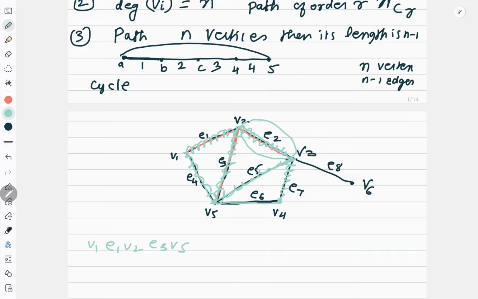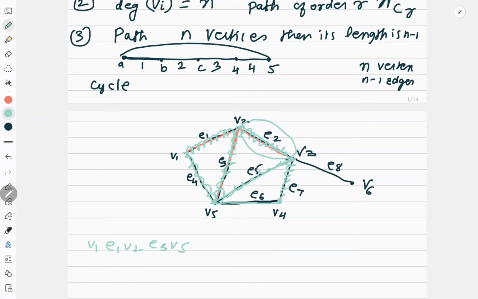Correct? So it's very easy to figure out any circuit or any trail in the given graph. Sometimes they ask the question to search the circuit, search the cycle, like that in the question. Now, can you search a cycle here? Try to search a cycle. Then you can see whether you have a circuit or you have a cycle.